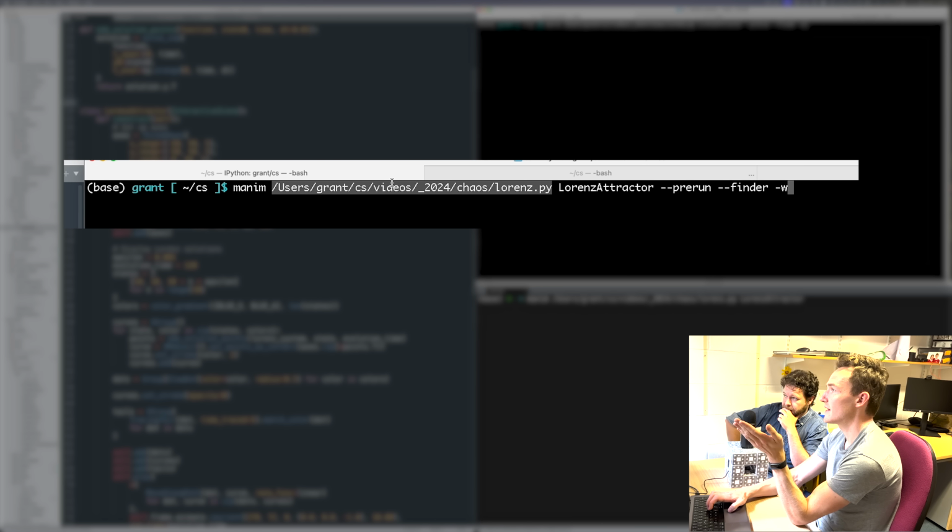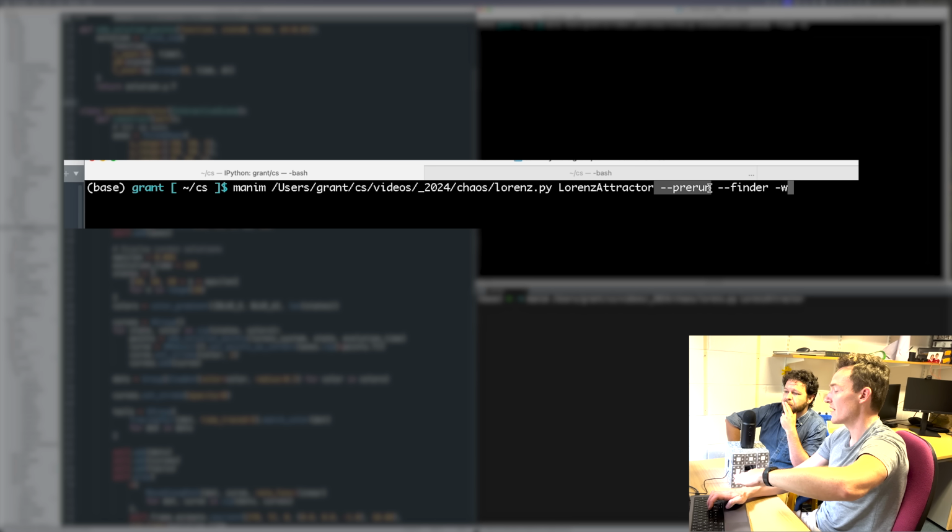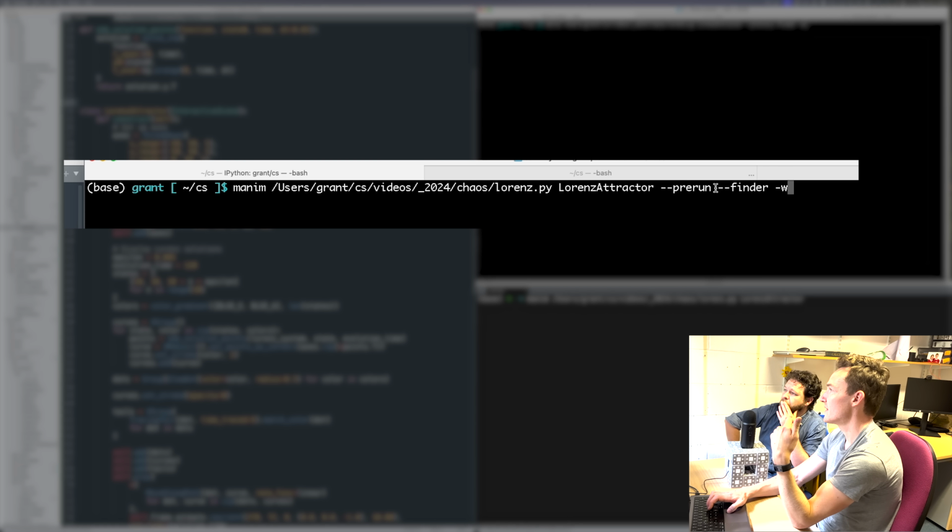Yeah. And so in this case, I found the scene to put that. You say, which scene do you want to render from that file? And then in this case, I have a couple different parameters. Like if I say pre-run, it'll go through it all without animating to, one, estimate how long it'll take, and also catch any errors rather than halfway through the animation. This Finder thing just means it's going to pop it up in Finder, the Mac OS file system. And then W means write it to file.